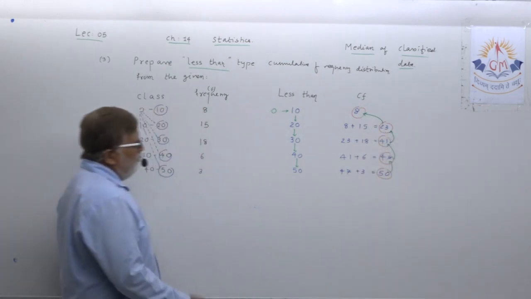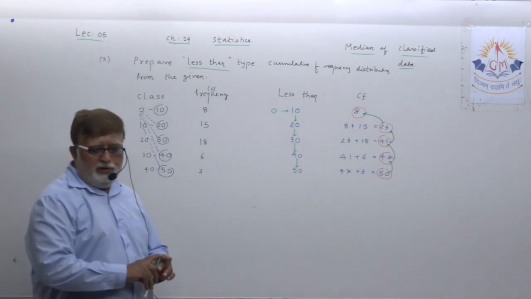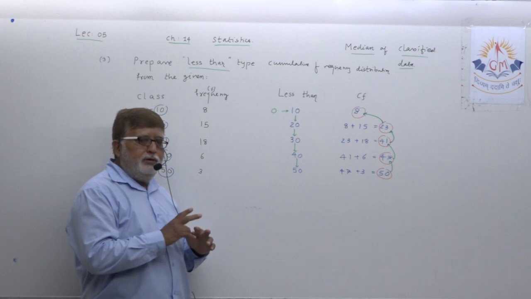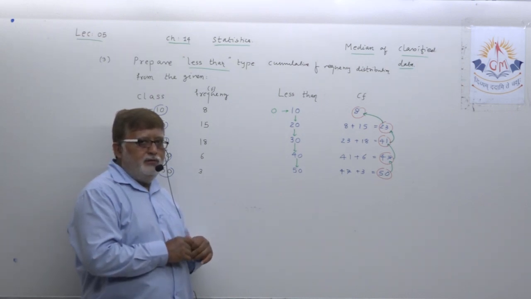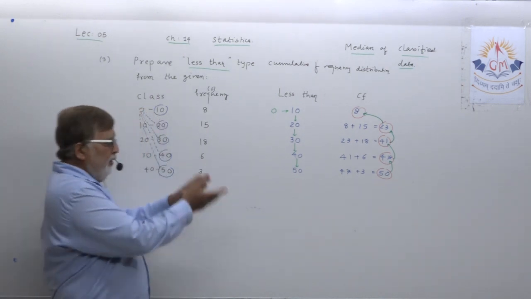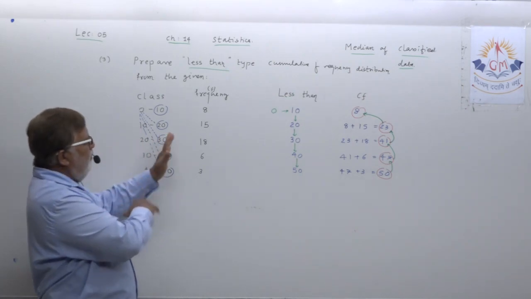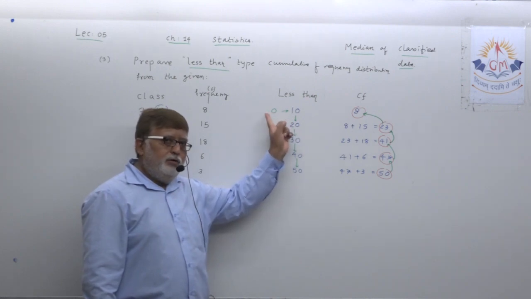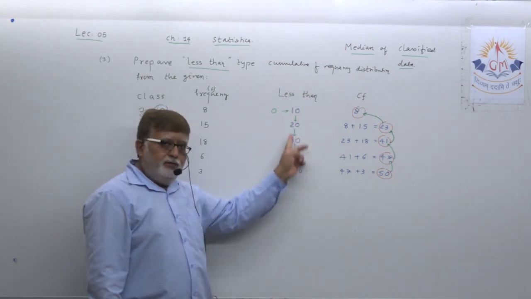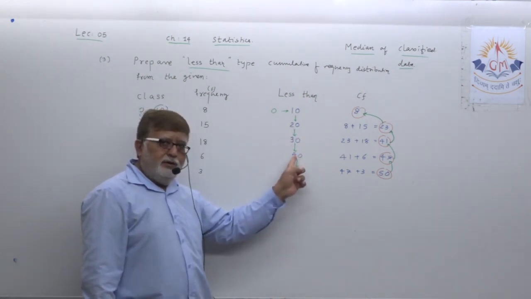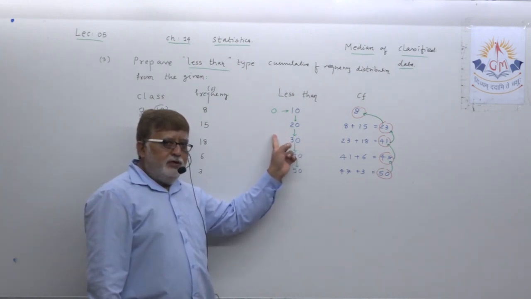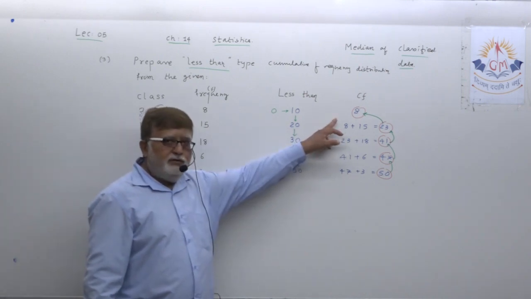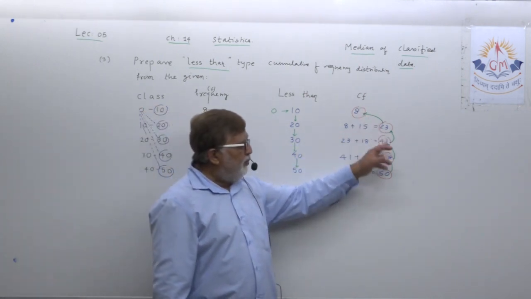Such examples are there already in self-learning practice 7, where you are given a less than type cumulative frequency distribution and you have to prepare the frequency distribution. You understood? From the less than, add the first lower boundary by seeing the difference of the class height here, 10. So 10 minus 10, 0. Then 0 to 10, 10 to 20, first frequency as it is, and then just go on subtracting.